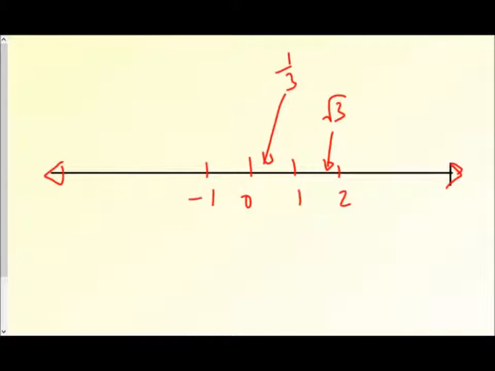Right, I just want to go back to the number line. So this is our real number line, and we can represent all the numbers that we've come across so far on this number line. So 0, 1, 2, I can put the square root of 3 somewhere around there. I could put fractions on it, so I could put a third there. I could put negative numbers, of course, on this side of the line. Any number that's in the real number list we can fit on there.